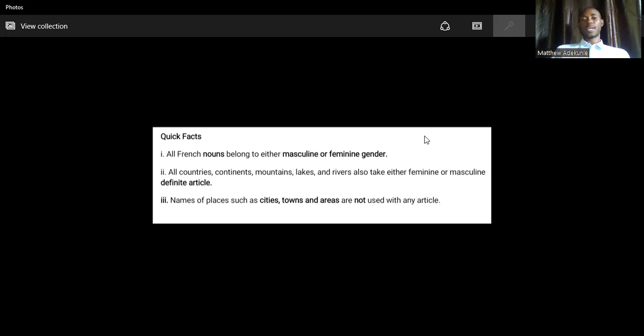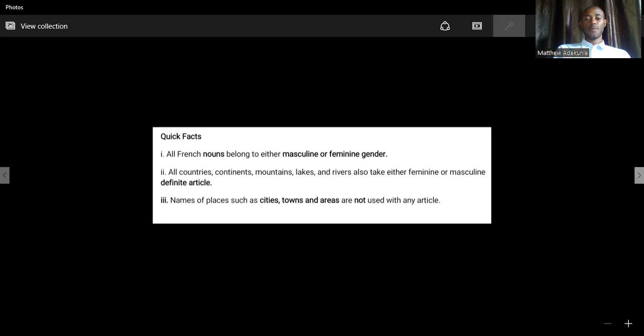Then, the third fact that you need to know is that names of places such as cities, towns, and areas do not take an article. For example, Paris, the capital of France. We have a lot of cities in France, Marseille, Toulouse, Bordeaux, Nantes. Those ones we don't use articles with, even the cities in your own country, all right? So Paris is Paris, Marseille is Marseille, all right? We only use the definite article with the country, just as we stated in the second quick fact.